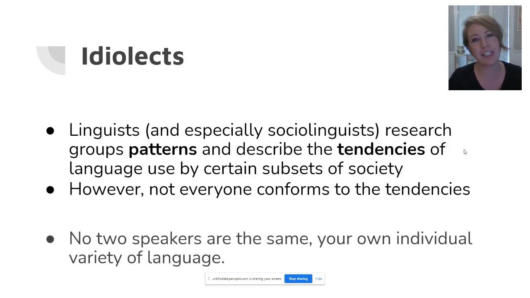So let's admit that despite the region of the country you've grown up in, and despite your age, gender, race, all of those sociolect influences, no two speakers of a language actually speak the same. Linguists study patterns of language use. So we can look at Southern English and say that Southern English speakers tend to say y'all instead of you all. But that doesn't mean that everyone from the South uses y'all when they speak. Not everyone conforms to the tendencies of a group. So whether that be a regional dialect or a sociolect, no two speakers are the same, and we call your individual language style your idiolect.